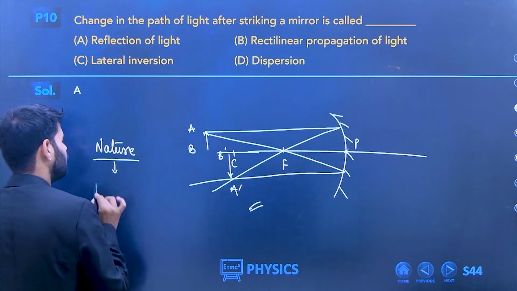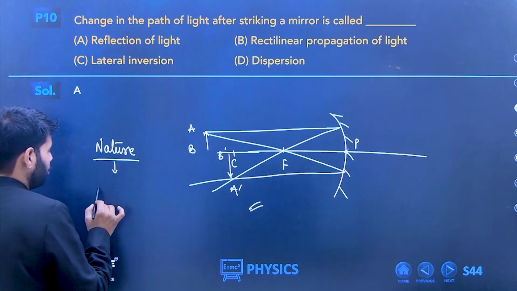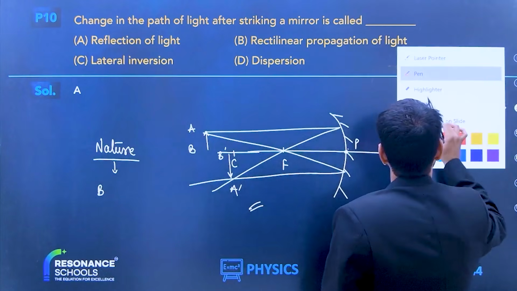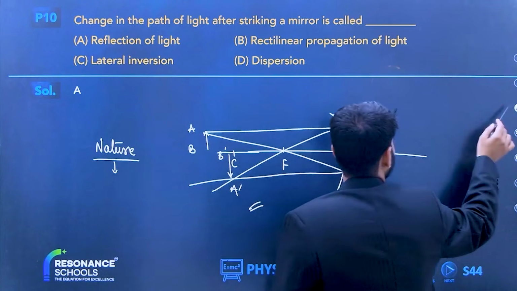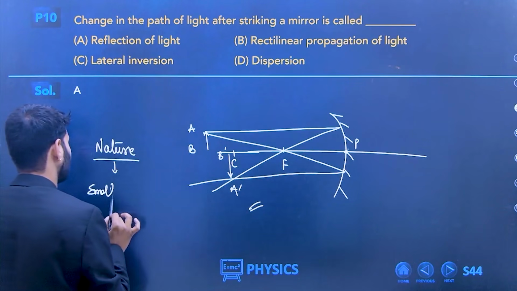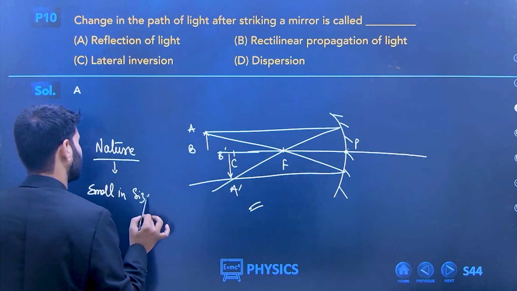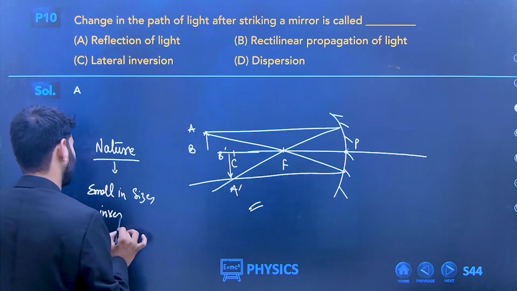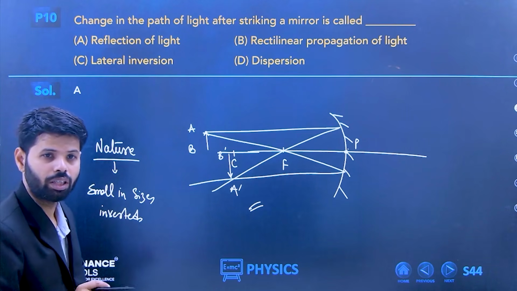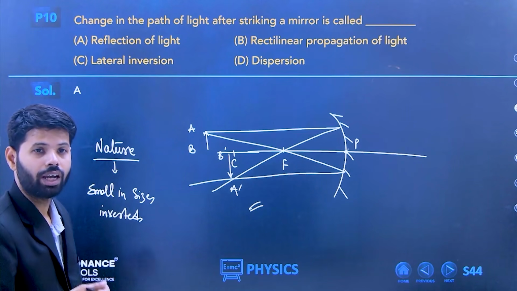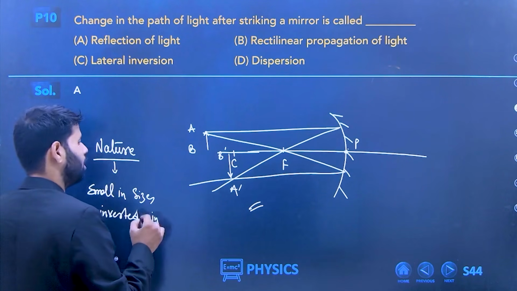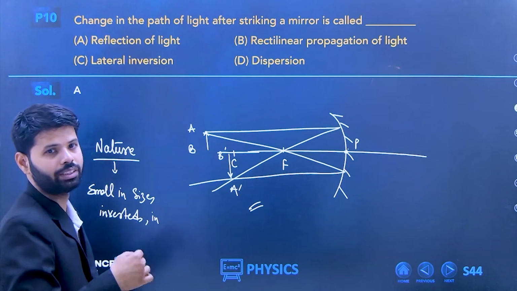Nature will be, tell me, beta, will it be small in size, inverted and diminished, and small and in front of the mirror? Okay, you can directly write that behind C.